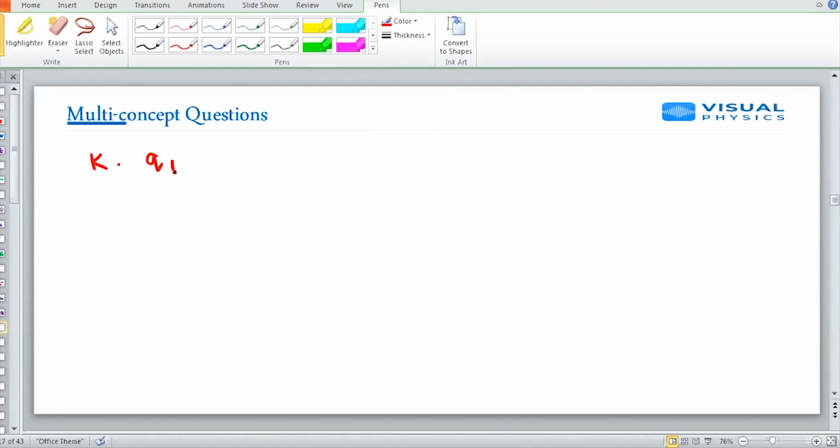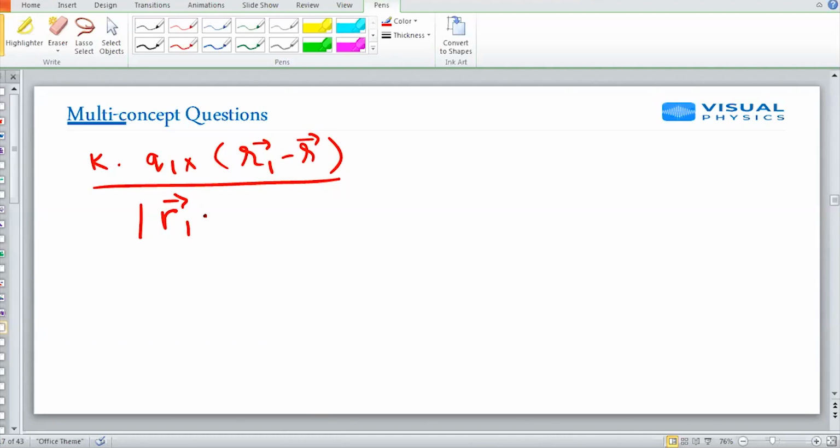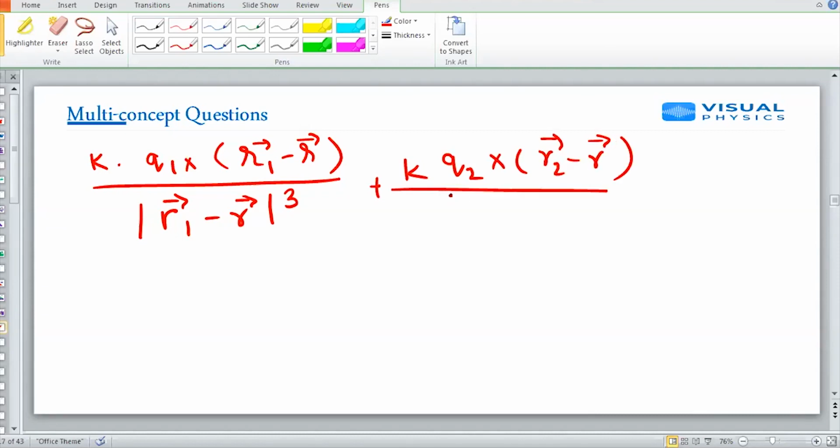K into Q1 into (R1 minus vector R) upon mod of (R1 minus vector R) whole cube, plus K into Q2 into (R2 minus vector R) by mod of (R2 minus vector R) whole cube, is 0. This is stated because we have to find the point where they are in equilibrium.